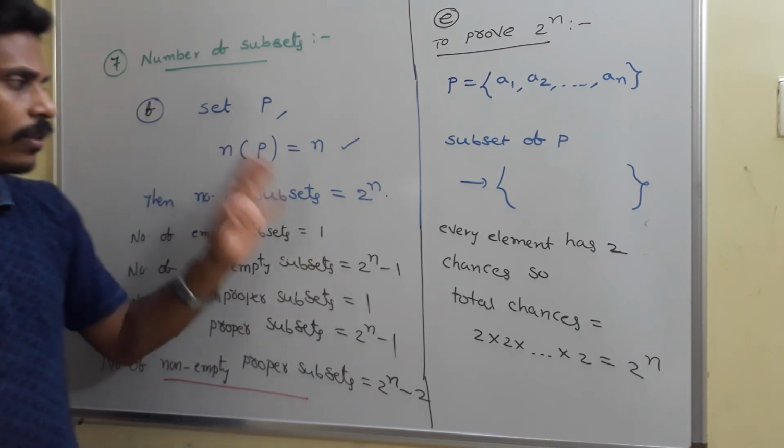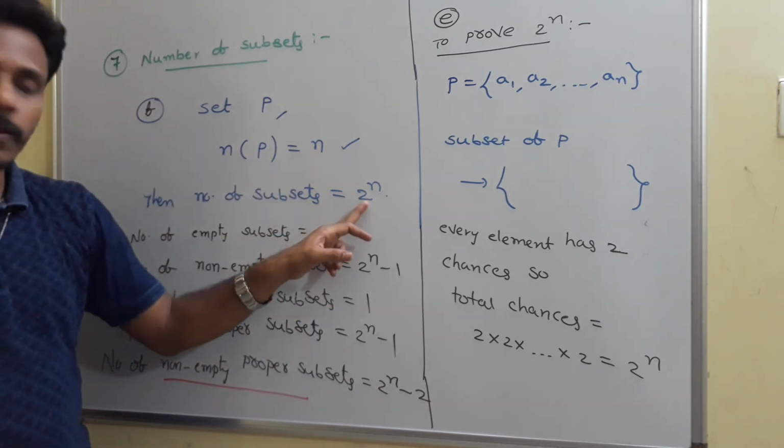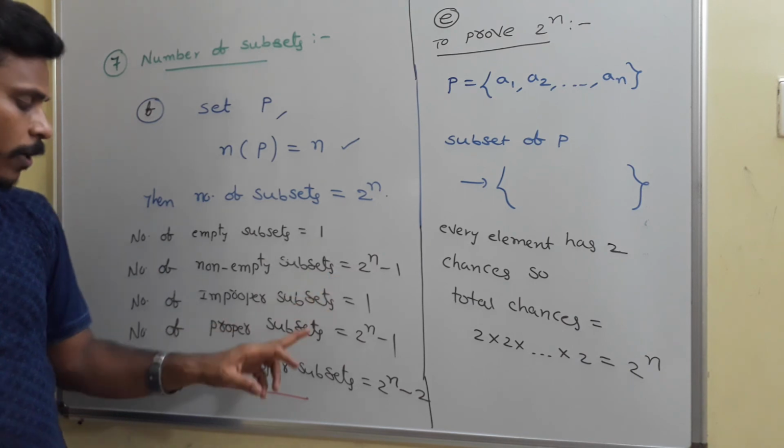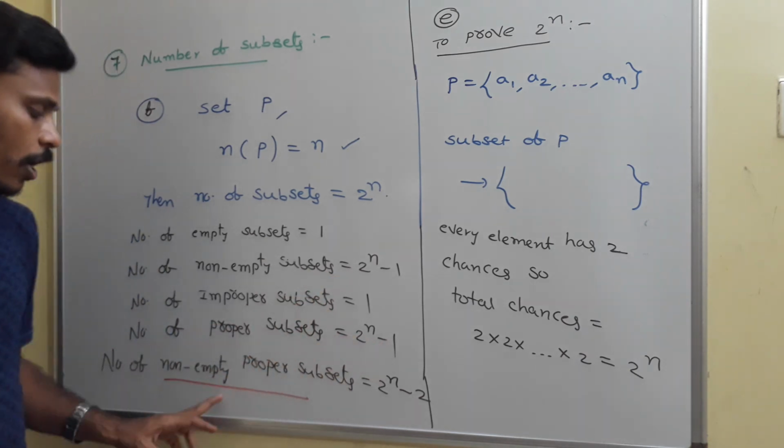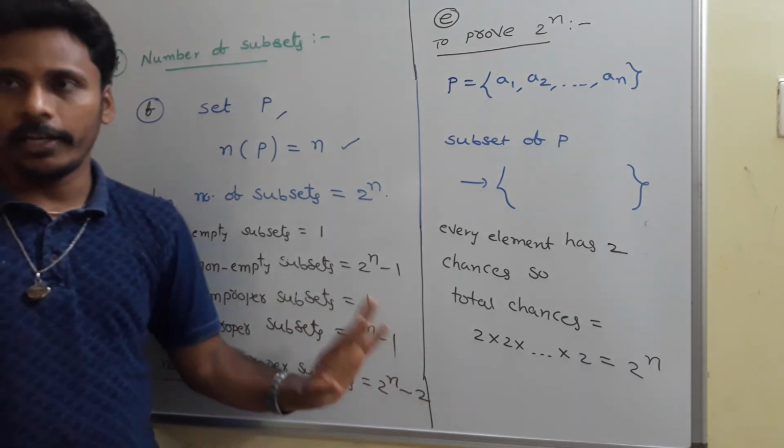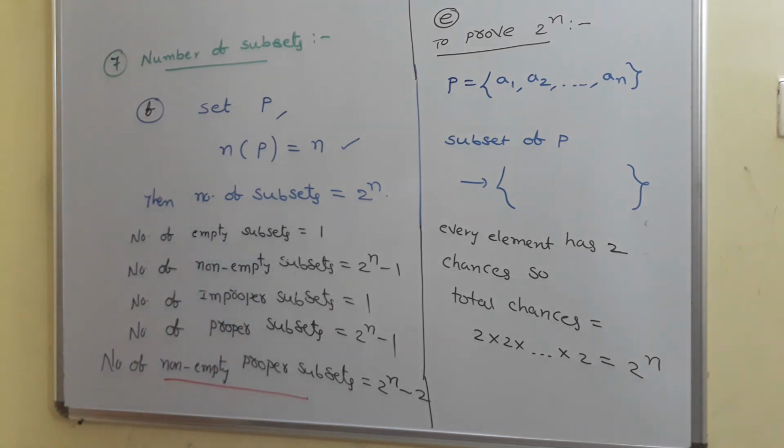Just look at this: n elements, 2 power n all the subsets, non-empty 2 power n minus 1, proper 2 power n minus 1, non-empty proper means 2 power n minus 2. That's the thing. Just have a look, go for a screenshot.